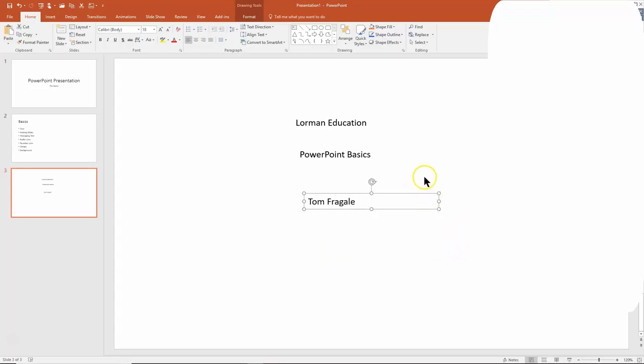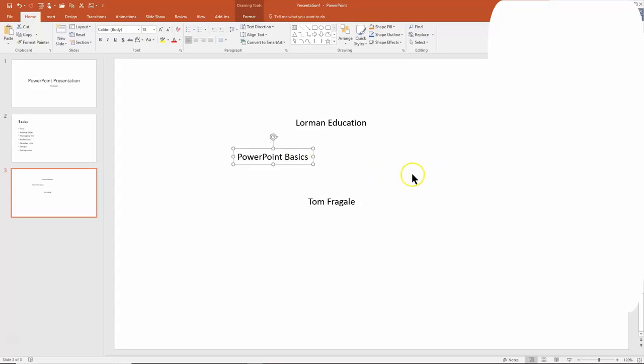Now, another thing you can do is you can rotate your text this way. You move your mouse to that little circle right there. Your mouse will become a circle. You hold down your left mouse button, and then you can rotate the text that way as well. See what's happening? So you can do that with any of your text boxes. Now I can move these text boxes around. You click on the text box, you move your mouse to the edge of the text box like that, and you can just drag it from there.